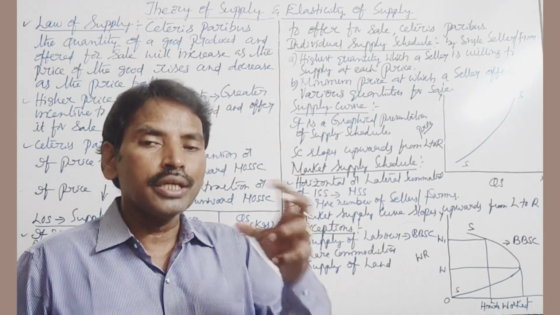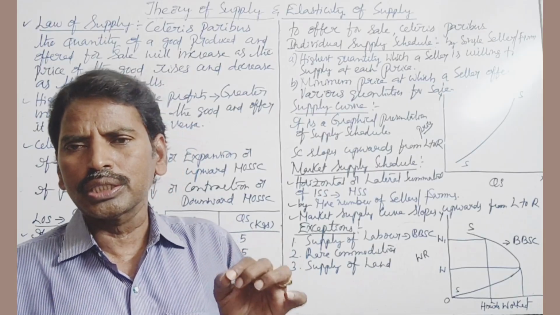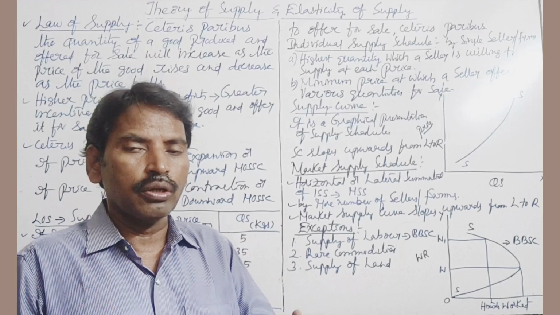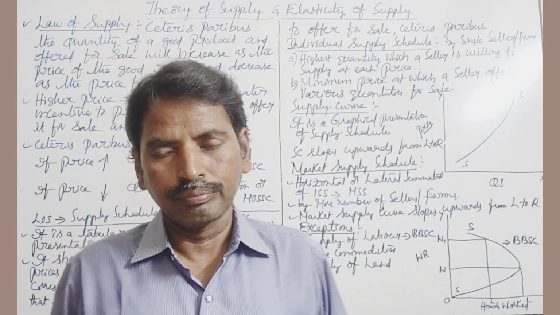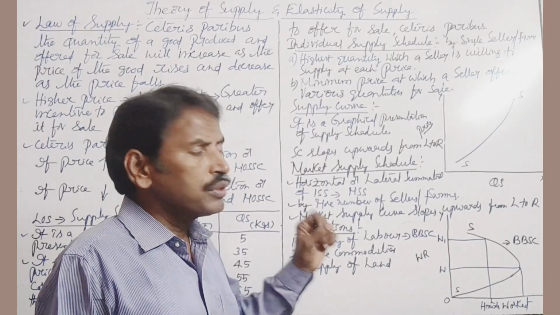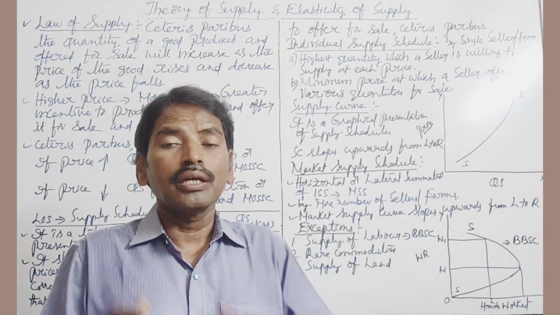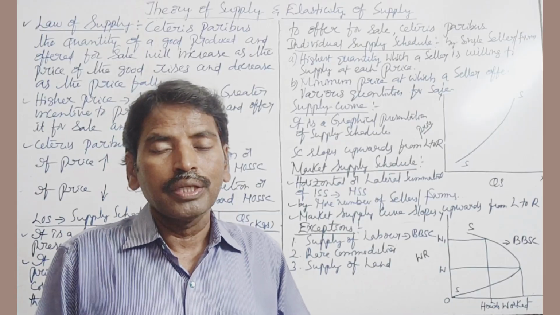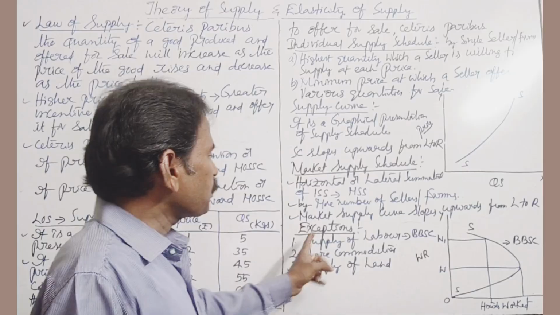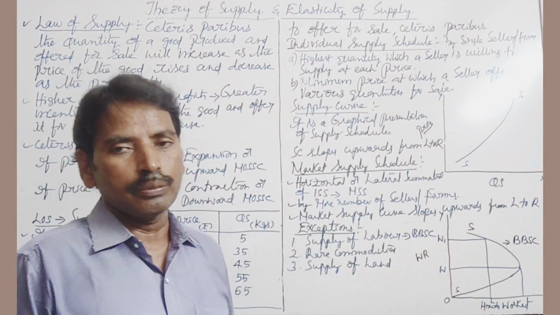That means there is a positive relationship between price and quantity supply. This is called the law of supply. But in certain situations the law of supply is not valid. The law of supply does not work. The law of supply fails. Those are called exceptions to the law of supply, or limitations to the law of supply.